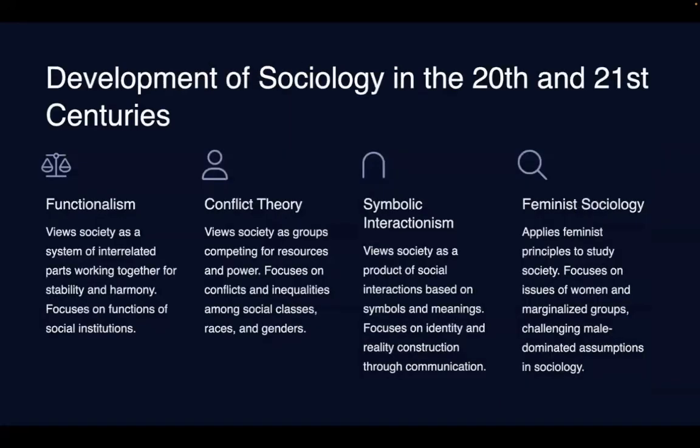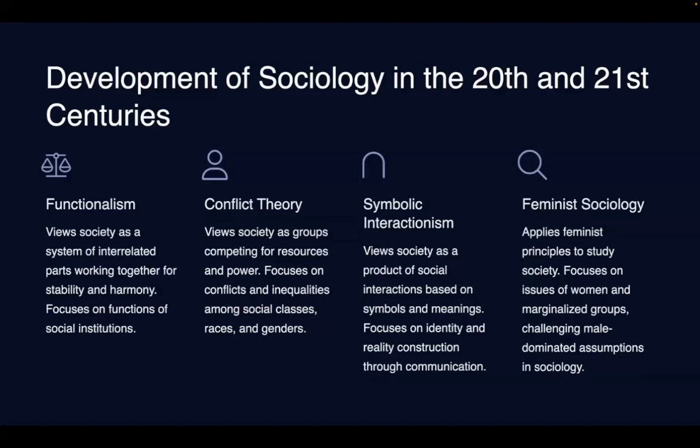Now the development was not something which started in the 18th, 19th century and stopped there. It is continuously developing. So there are various other methodologies like functionalism. It views society as a system of interrelated parts, like a human body. Eyes are performing something, legs are performing something, hands are performing something. Likewise, all the societal organs are performing something to integrate the whole society. This is known as functionalism. And conflict theory, as given by Karl Marx, views society as groups competing for resources and power. The fight between haves and have-nots, and focuses on conflicts and inequalities among social classes, races, and genders.